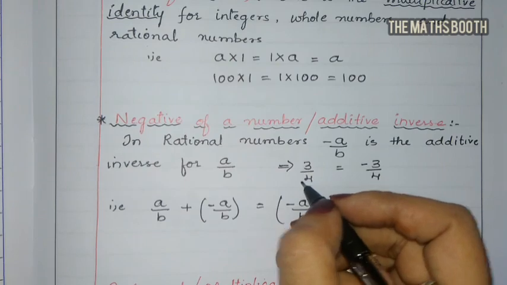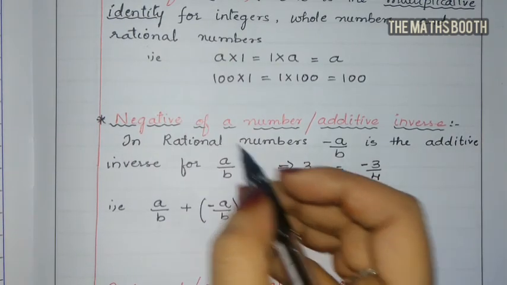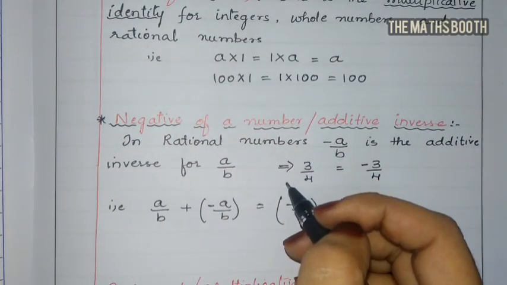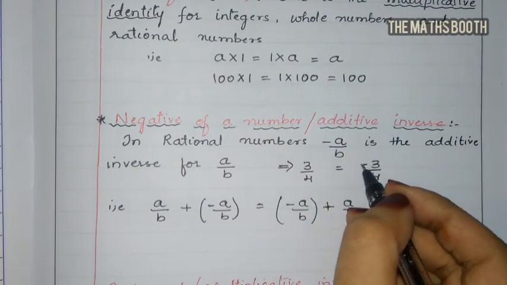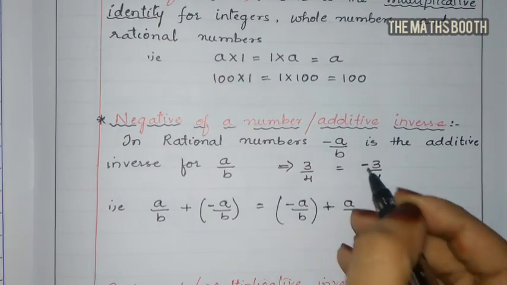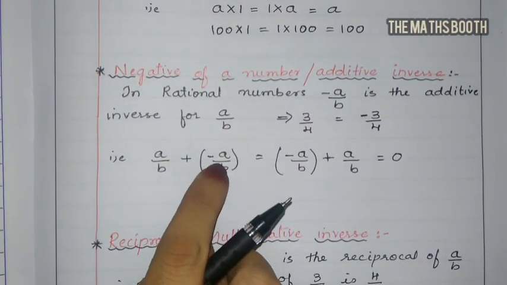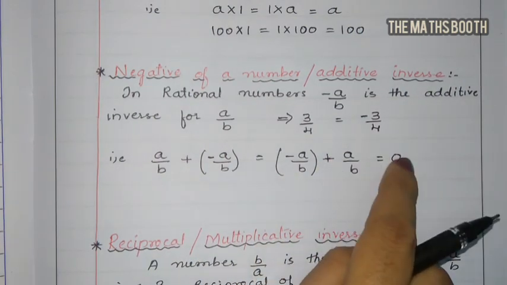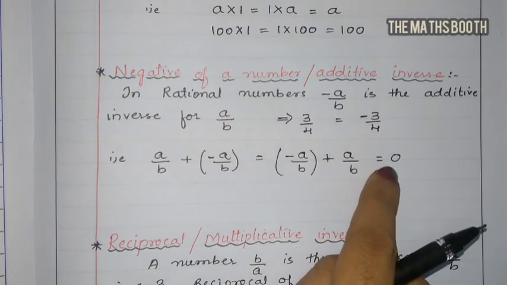अगर 3 by 4 है तो माइनस होता है, अगर माइनस है तो 3 by 4 होता है. So additive inverse is nothing but we have to change the sign. If plus then minus, if minus then plus. So the additive inverse of 3 by 4 is minus 3 by 4. Here a plus minus a by b, or minus a by b plus a by b, is equal to 0. With an additive inverse we always get the answer 0.